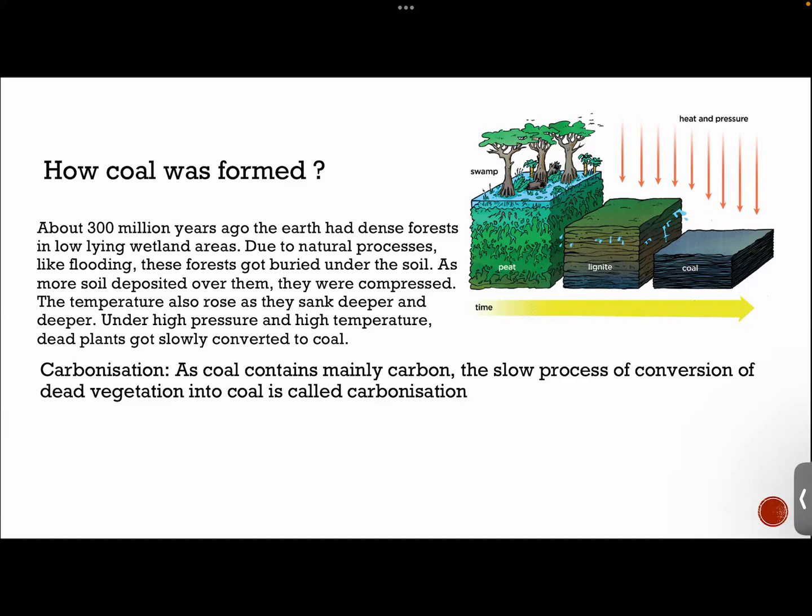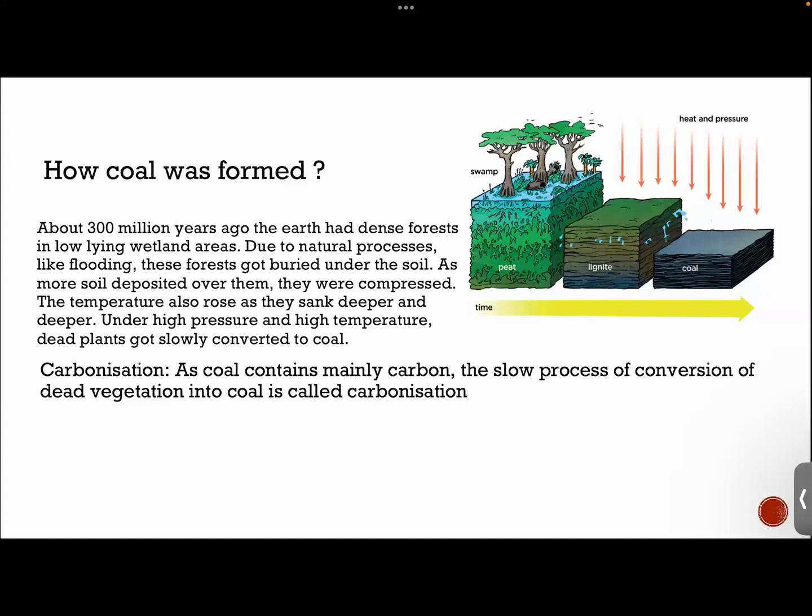About 300 million years ago, the Earth had dense forests in low-lying wetland areas. Due to some natural processes, like flooding, these forests got buried under the soil.